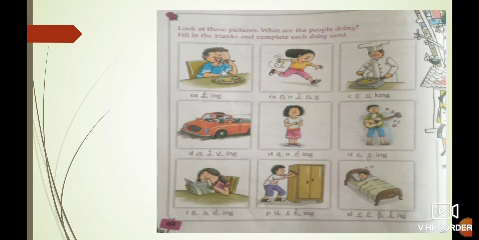Eating. In the same way, see the second picture, the girl is running. So the action word will be running. In the same way, the third picture, the person is cooking. So the action word will be cooking. In the same way, you have to complete all the doing words. Okay, children?